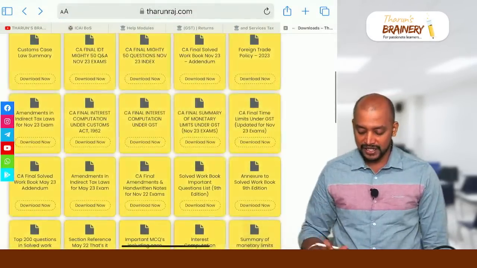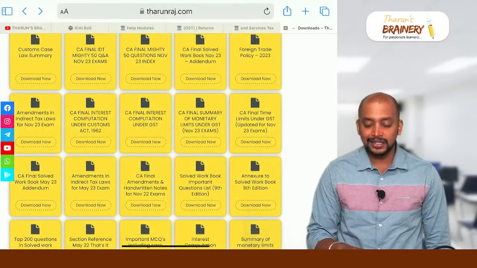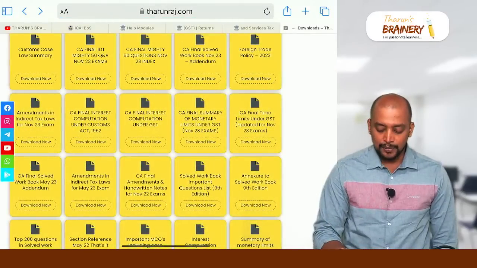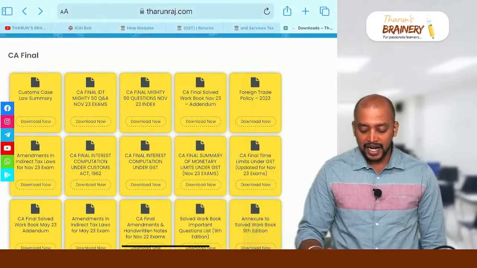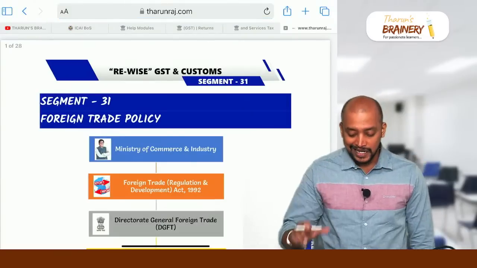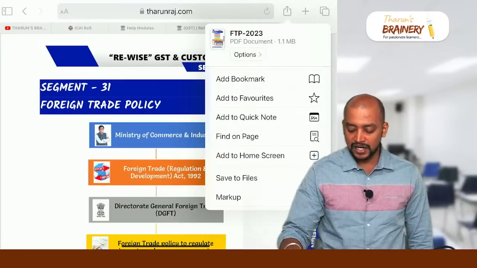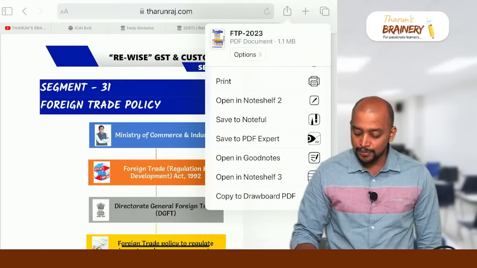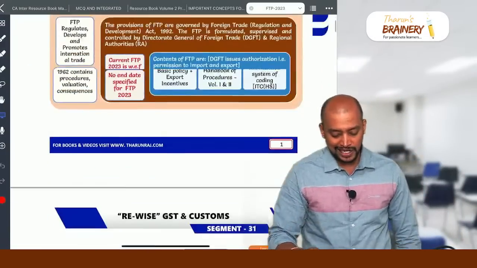Quickly you can revise that once. Then monetary limits are also there. Then interest computation under GST summary, and computation under customs. Then the amendments file is also given, and foreign trade policy. Many students ask me what the important areas to be referred are, so I'm giving the important areas so you can refer to those.